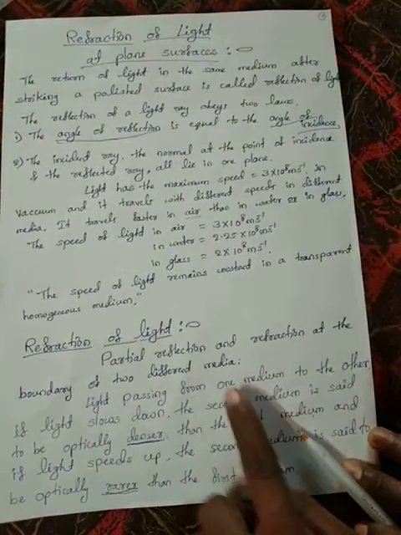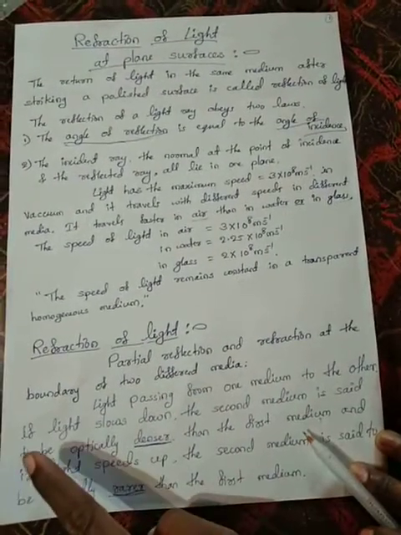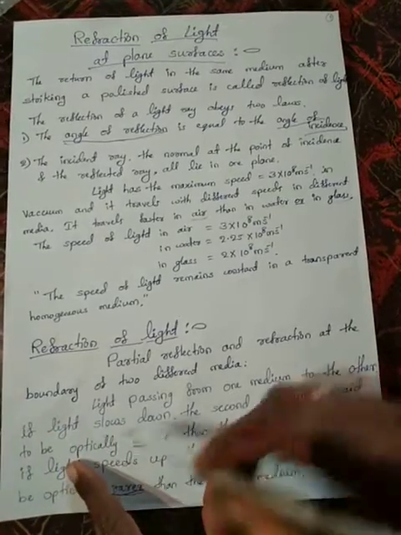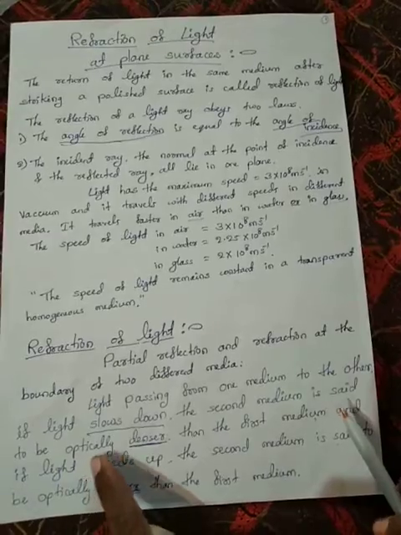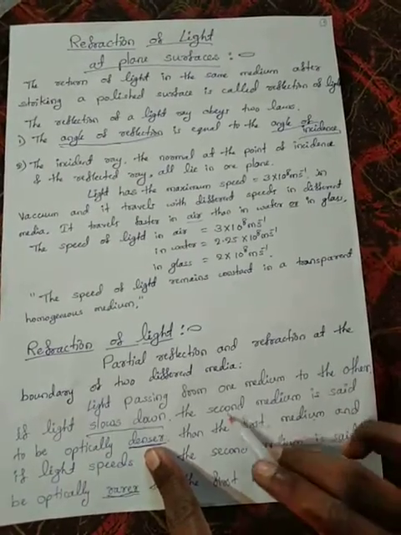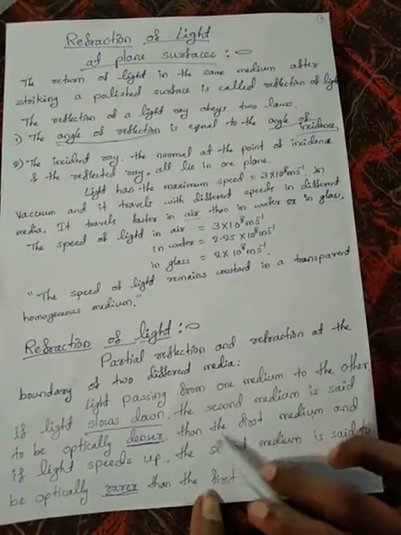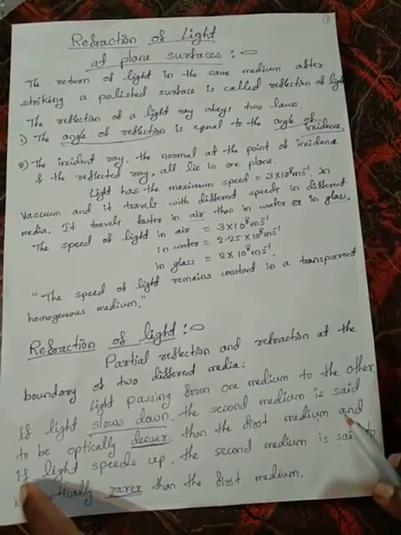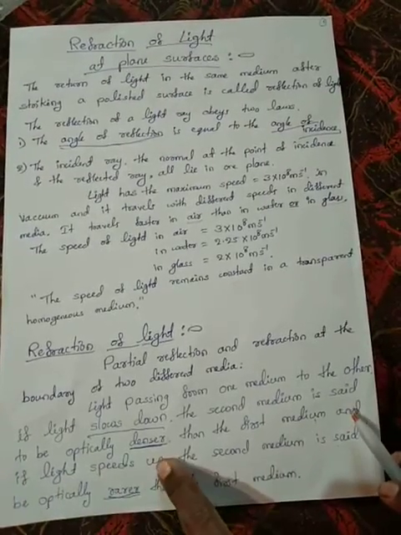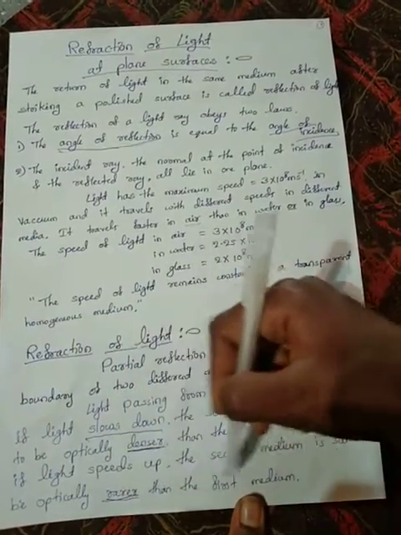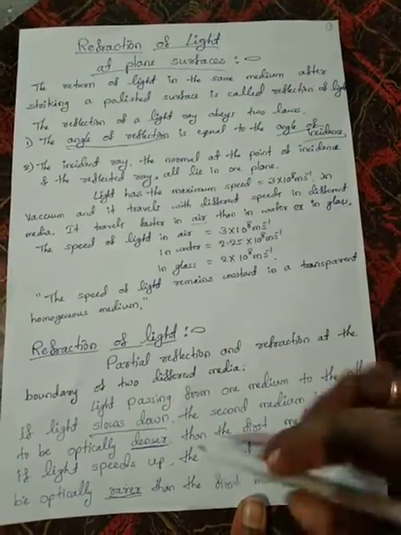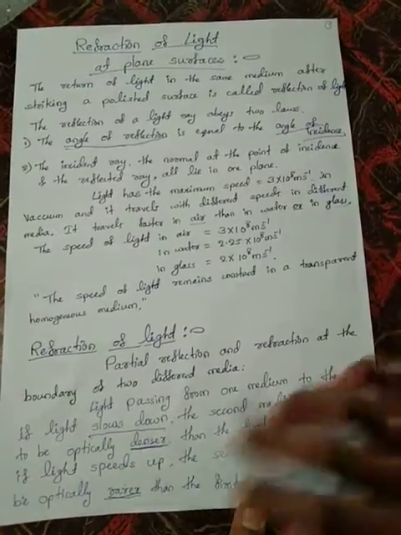Light passing from one medium to another: if light slows down, the second medium is said to be optically denser than the first medium, and if light speeds up, the second medium is said to be optically rarer than the first medium. Okay, clear about this rarer and denser medium?